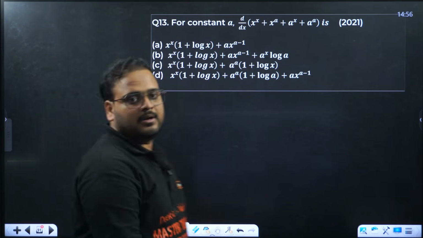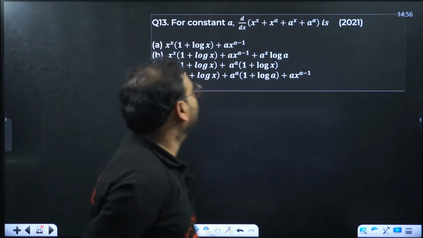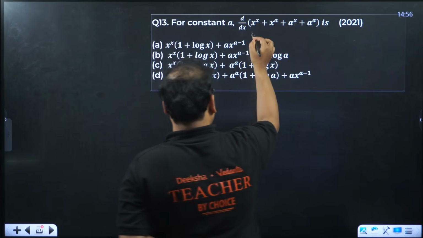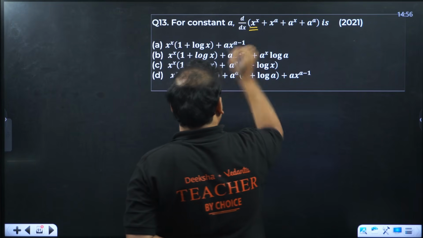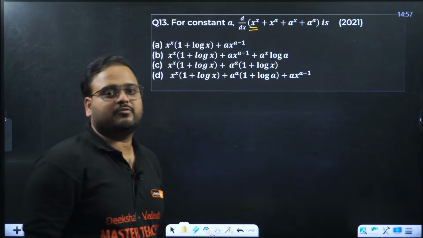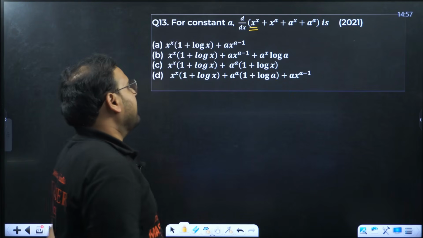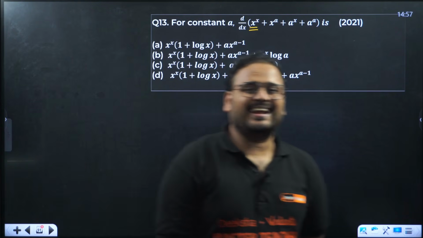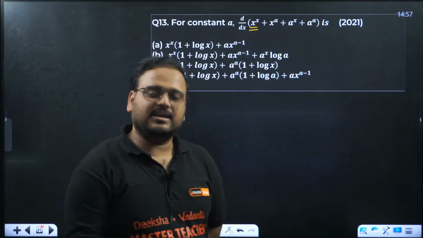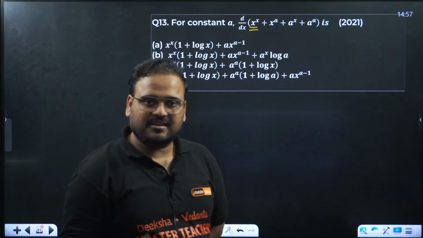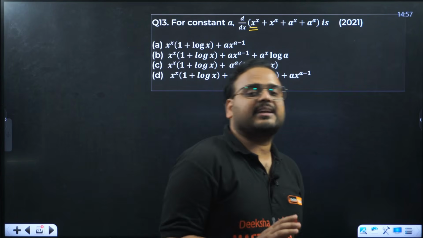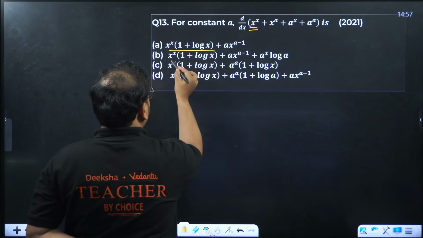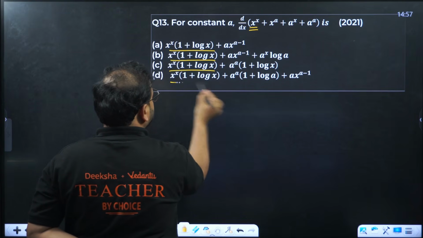Question number 13 now. Look at this. Please don't get lost in solving the first part. x power x is a logarithmic differentiation. It is easy, I know, but it will take 30 to 40 seconds, still it will take time. Look at the options. Each of the options has the same first part.